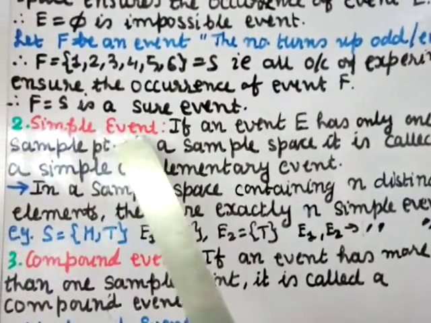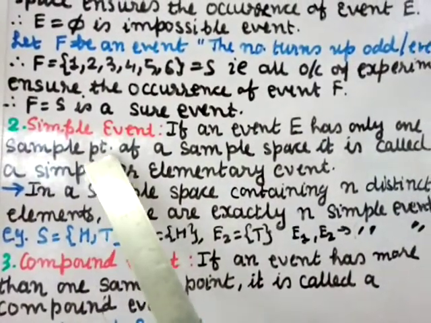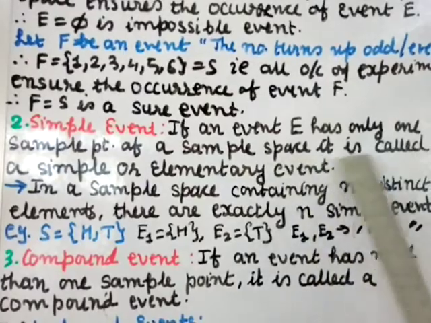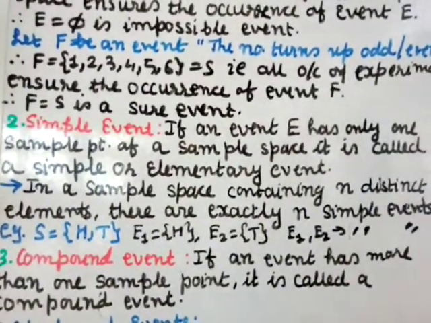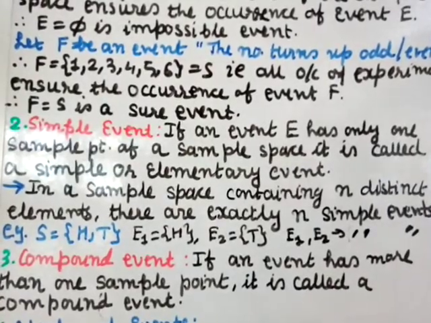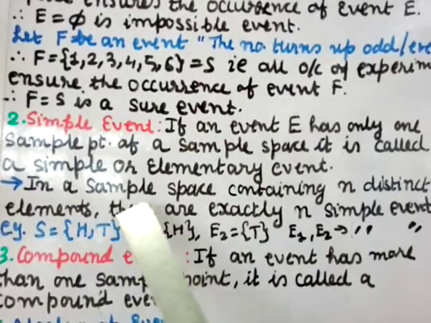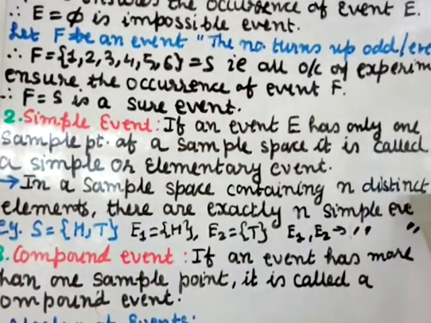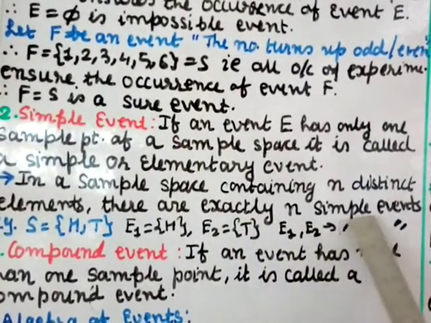Number 2, simple event. If an event E has only one sample point of a sample space, it is called a simple or elementary event. So if your event has only one element, then you call it a simple or elementary event. In a sample space containing n distinct elements, there are exactly n simple events.